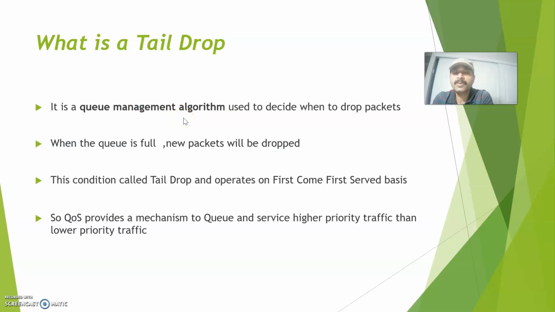Also, QoS provides a mechanism to service the high priority traffic before the low priority traffic. Assume in a particular QoS there are three types of traffic: voice, video, and some ICMP traffic. If we want to prioritize voice and video, I can set a higher DSCP marking. There are two types of marking, DSCP or precedence marking. So assume for voice and video I'm setting a high priority or high DSCP marking. Automatically that traffic will be prioritized before the low priority traffic. So that is the mechanism: QoS always provides a mechanism to queue and service the higher priority traffic before the lower priority traffic.